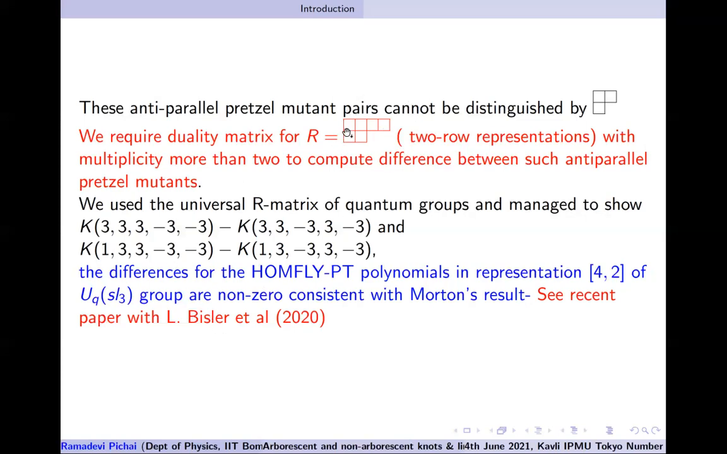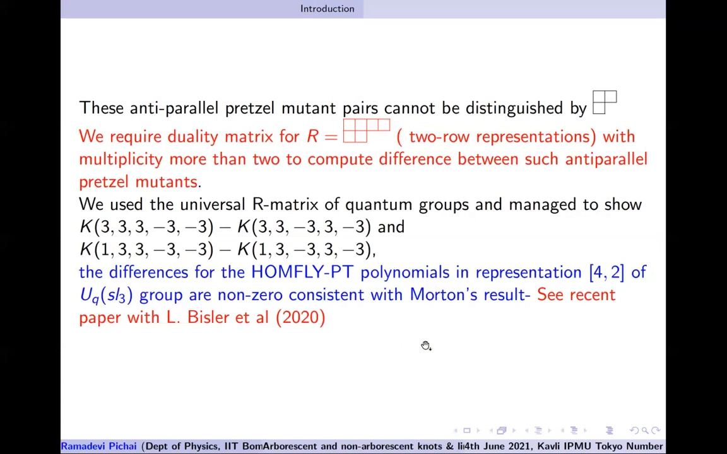Work out for this representation and try to distinguish the difference between the pretzel link or pretzel knot and its mutant partner, where you exchange fingers. So you exchange the 3 bar and the 3. In the third finger and the fourth finger we exchange. So this was the mutant partner of this, and we could find the differences between these pretzels.